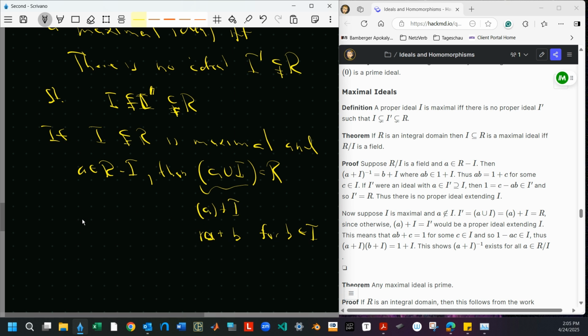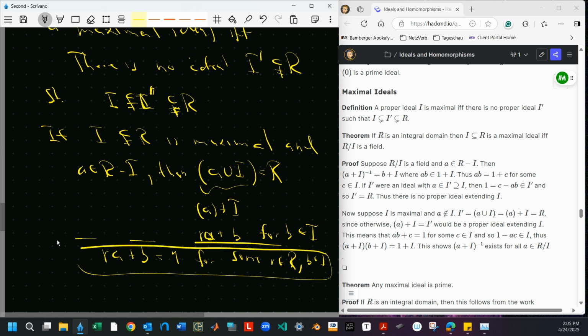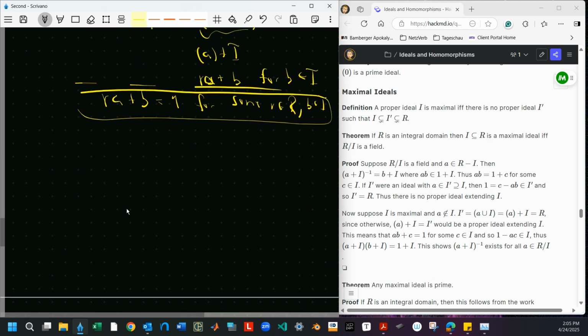And so particularly what this tells me is that this is R, so I can get 1. In other words, I can get that RA plus B equals 1, for some R in R and some B in I. Okay, so we'll use that in this way. And you can do lots more with this than we're actually doing in this class. If you look at courses on just commutative algebra, they'll do a lot more with these ideas.